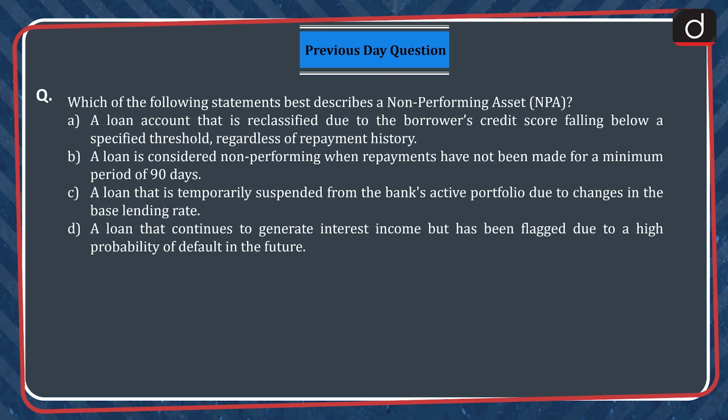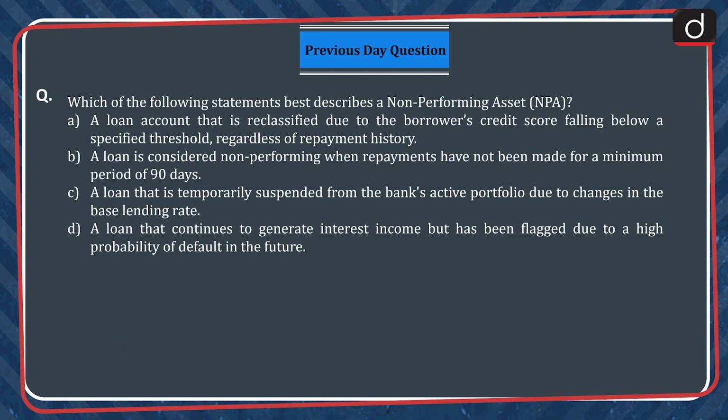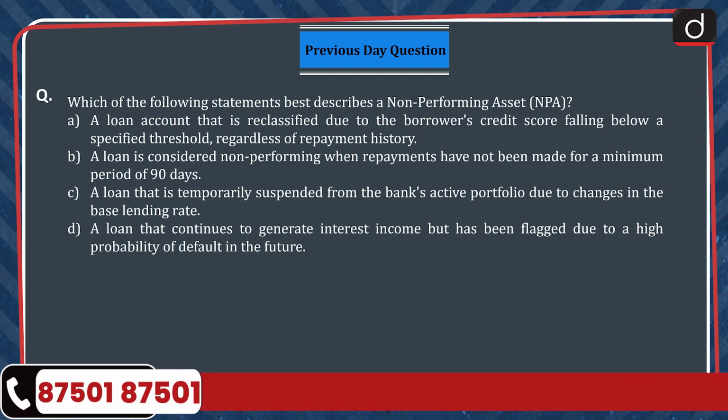Which of the following statements best describes a non-performing asset? A. A loan account that is reclassified due to borrower's credit score falling below a specified threshold, regardless of repayment history. B. A loan is considered non-performing when repayments have not been made for a minimum period of 90 days.